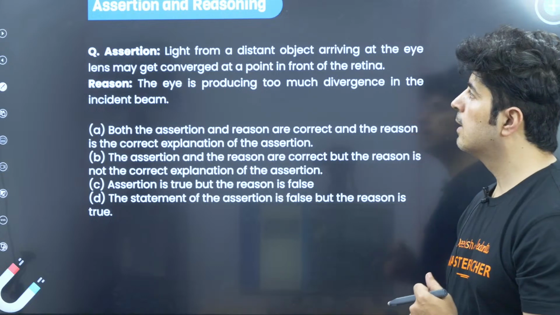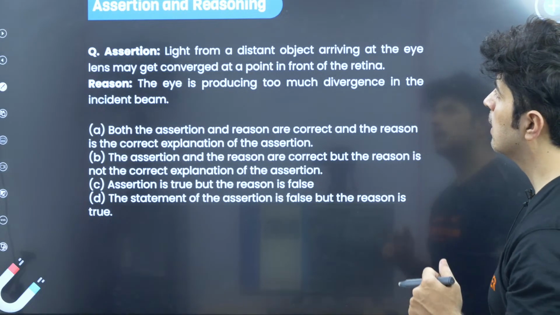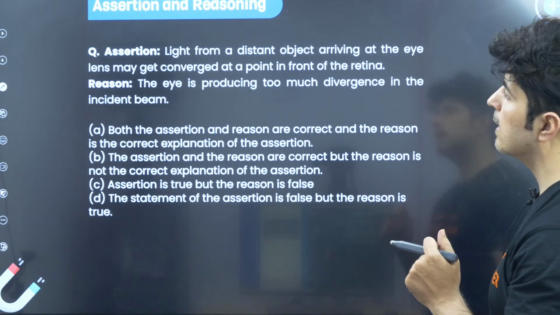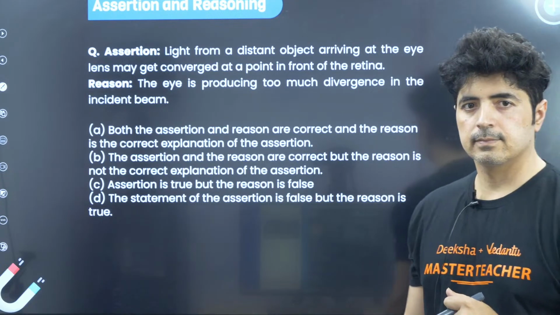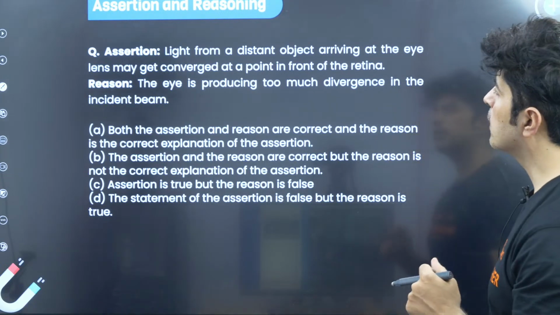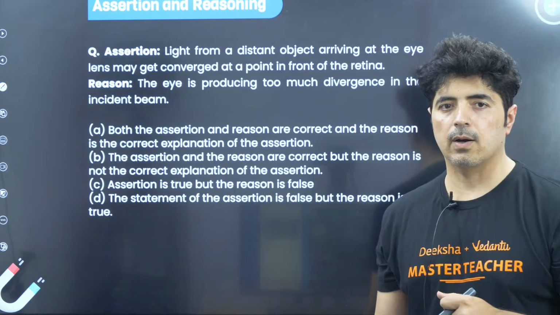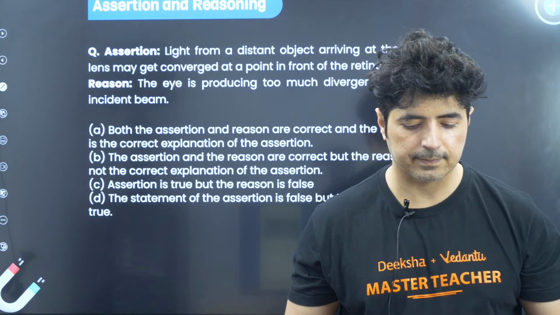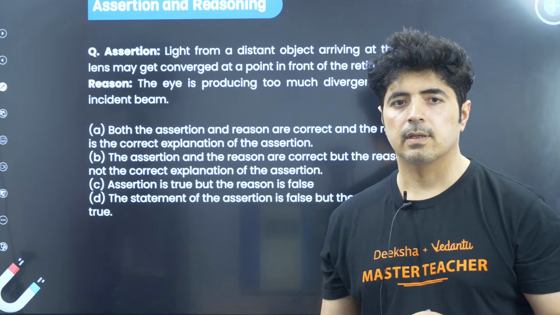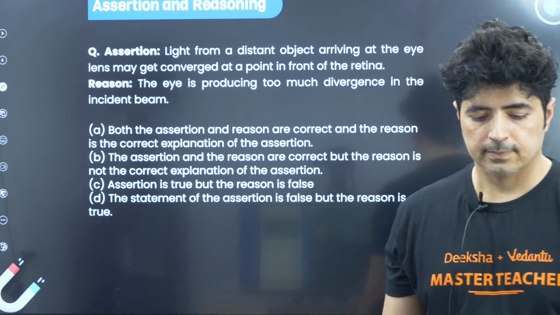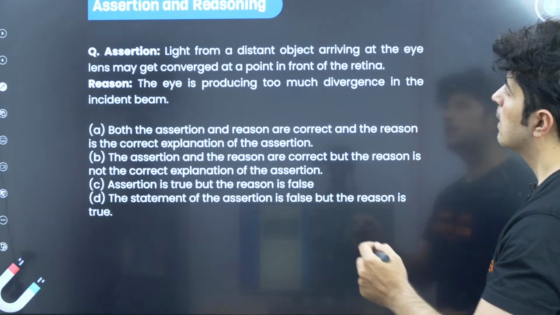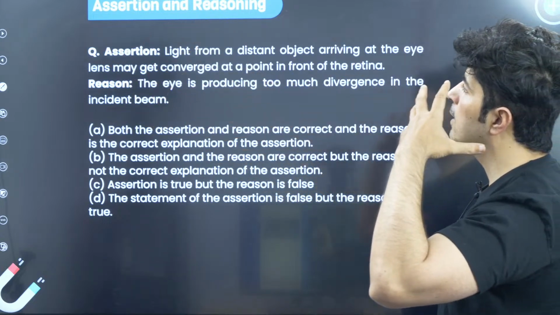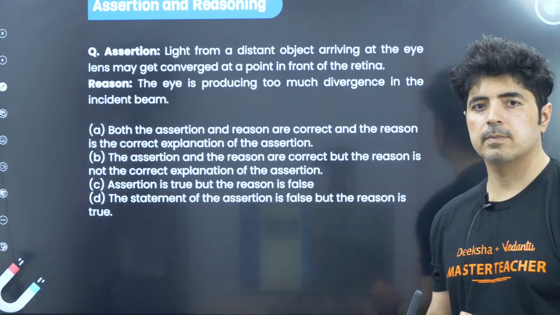The next problem is again an assertion reasoning problem. Assertion: light from a distant object arriving at the eye lens may get converged to a point in front of the retina. Reason: the eye is producing too much divergence in the incident beam. Now, is the assertion correct? It says the light is coming from a distant object, far off, arriving at the eye, and may get converged to a point in front of the retina.